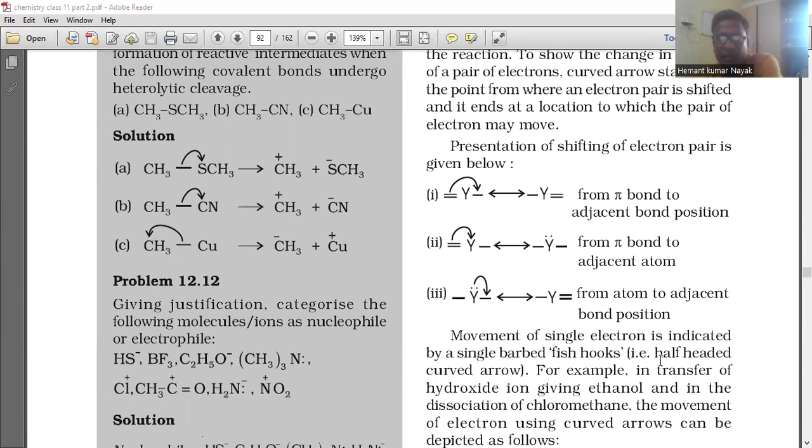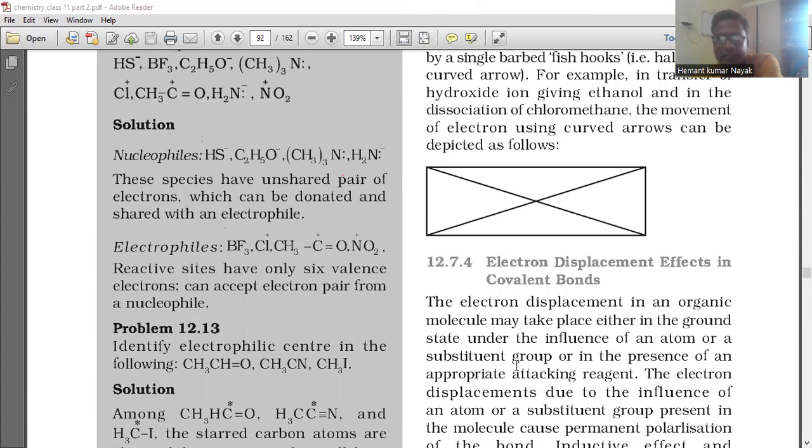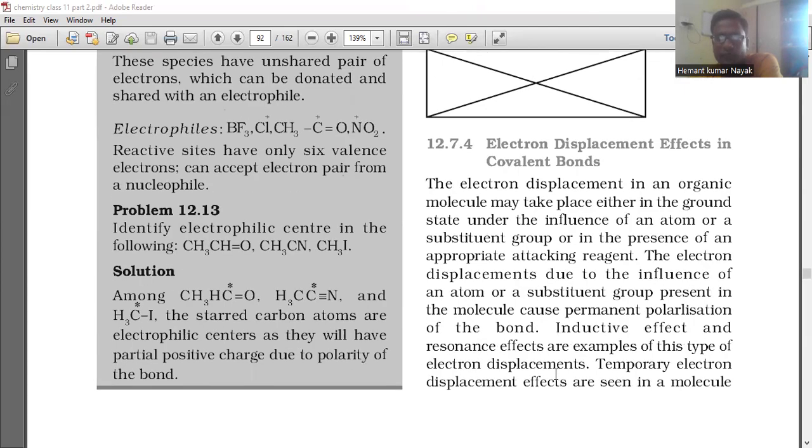The movement of a single electron is indicated by a single barbed arrow, that is, a half-headed curved arrow. For example, in the attack of hydroxide ion giving ethanol and in the dissociation of chloromethane, the movement of electrons using curved arrows can be depicted as follows. Electron displacement effects in covalent bonds. The electron displacement in an organic molecule may take place either in the ground state under the influence of an atom or a substituent group, or in the presence of an attacking reagent.